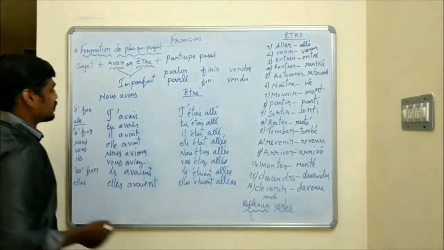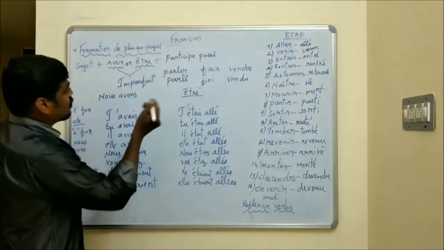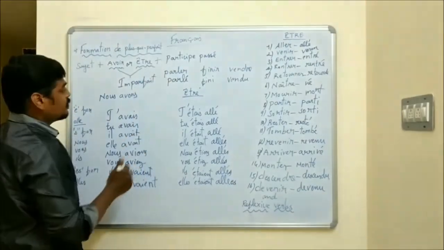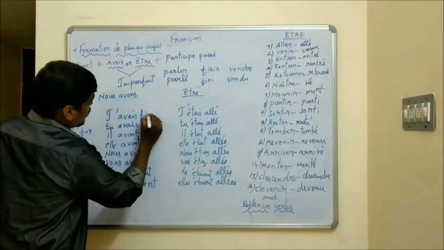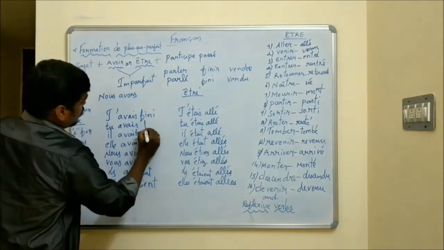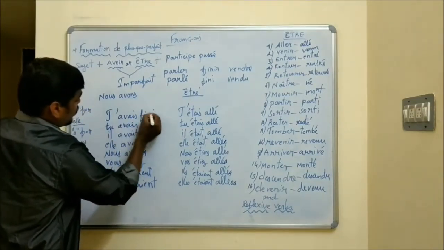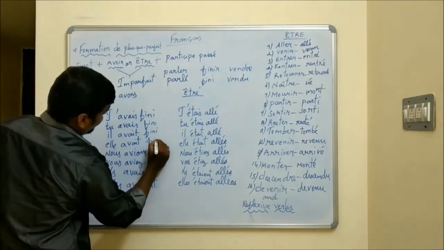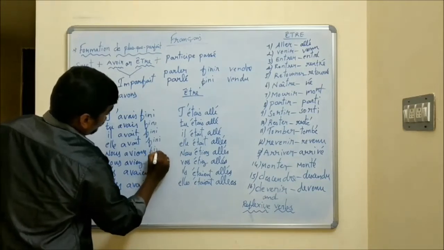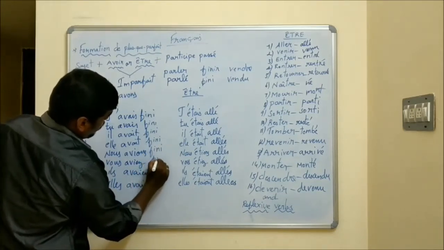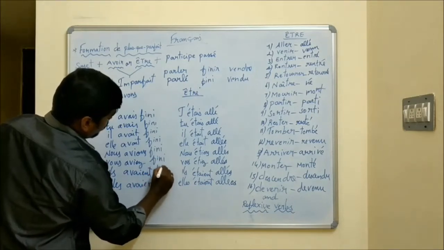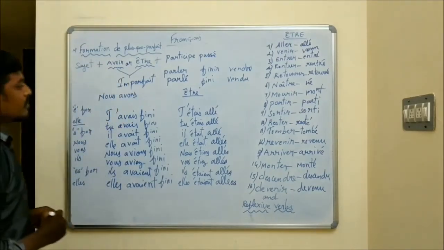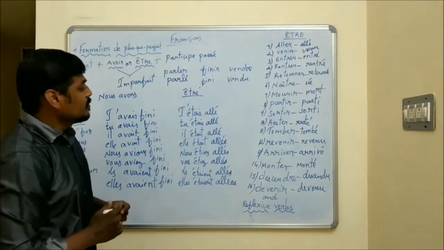Okay. Listen here. And now we are going to choose one verb, finir. Now we are going to conjugate the verb finir in the past perfect tense. What is the past participle of finir? Fini. J'avais fini. Tu avais fini. Il avait fini. Elle avait fini. Nous avions fini. Vous aviez fini. Ils avaient fini. Elles avaient fini. Okay, students, listen here.